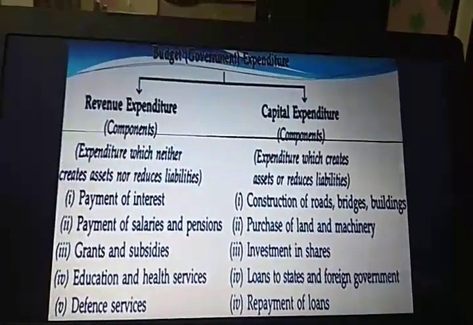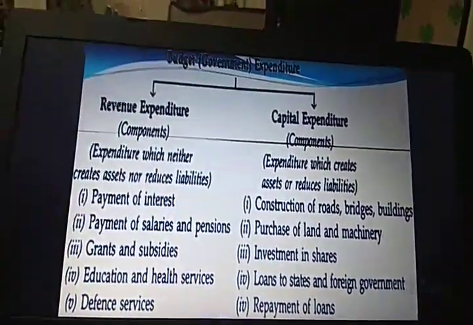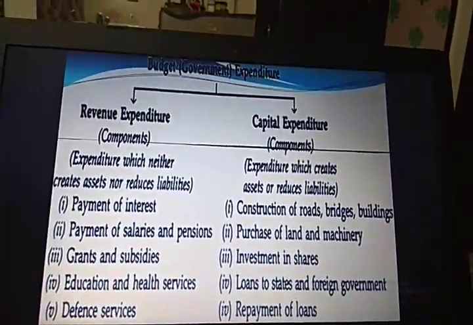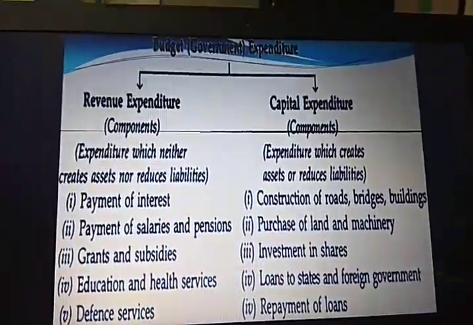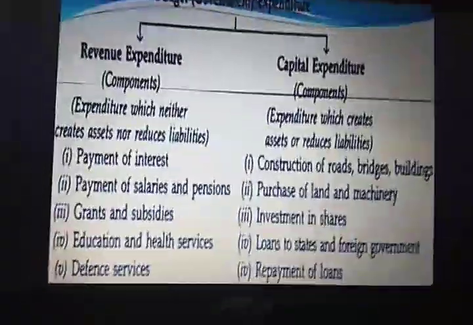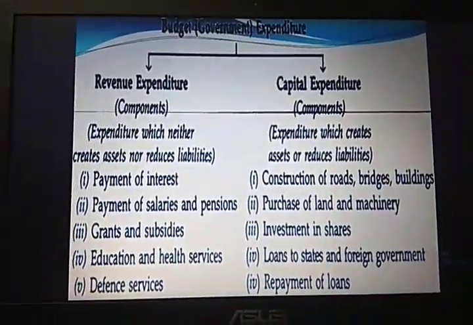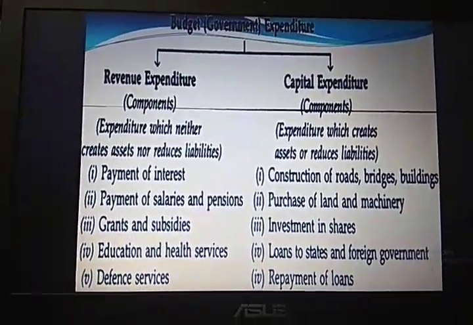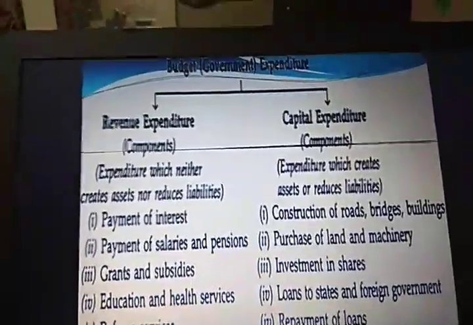Now we talk about capital expenditure. It is the one which creates assets or reduces liability of the government. That means it is the expenditure of the government wherein assets are being created for our economy. So that expenditure is capital expenditure, and it also reduces liability for the government. How so, students? Let us understand this with the help of examples.